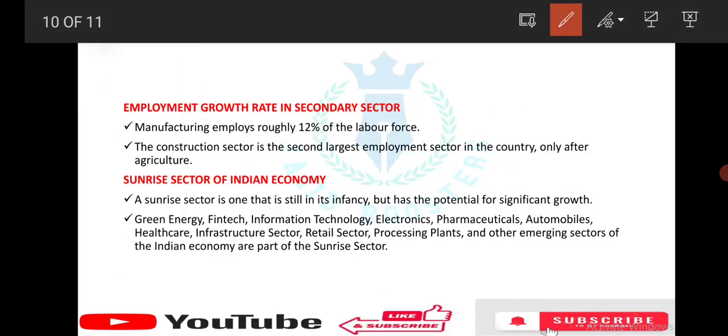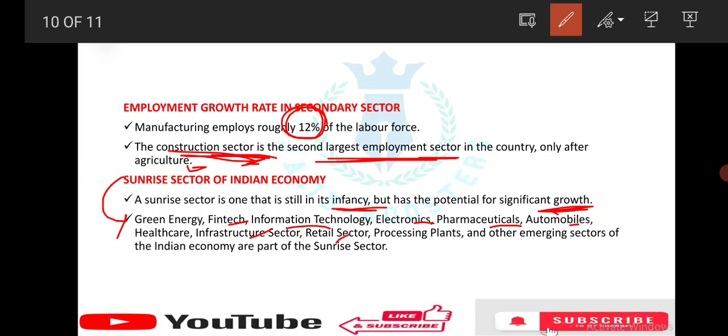Next, employment growth rate in the secondary sector. Manufacturing employs roughly 12% of the labor force. The construction sector is the second largest employment sector in the country, only after agriculture. Which is the largest employment sector? The first is agriculture and the second is the construction sector. Sunrise sector of the Indian economy: a sunrise sector is one that is still in its infancy but has potential for significant growth. Which comes under the sunrise sector? It's green energy, fintech, IT, electronics, pharmaceuticals, automobiles, retail sector, infrastructure sector, healthcare. These all come under the sunrise sector. They may ask a question like which comes under the sunrise sector, and you have to choose.